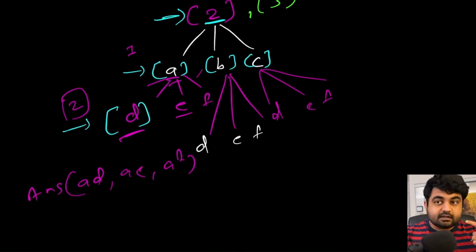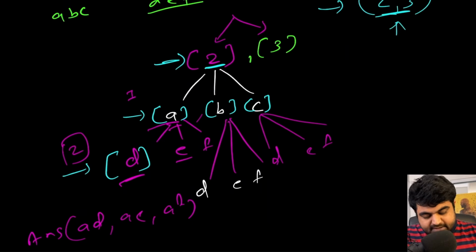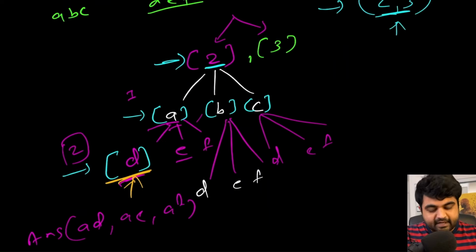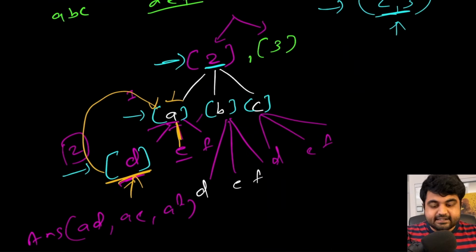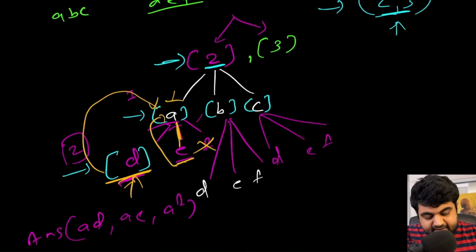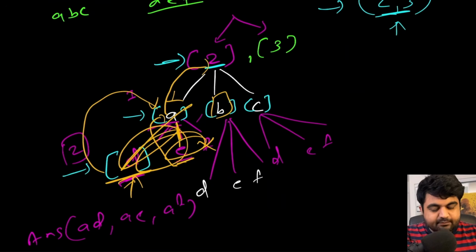And the good thing about this is, because this is the same operation being done multiple times, we can actually keep on doing this. The moment we find that this is one of the potential pairs that we have already added to our answer, we can backtrack to see if A still has any more values that it needs to add to the answer. And yes, AE still needs to be added. So we will add AE. Once again, we will backtrack to A, and once again AF needs to be added. So we will do that. Once again, we backtrack to 2. Now we have completed all the paths with A. So we will repeat the same process with B. And this is the whole answer we need to return.